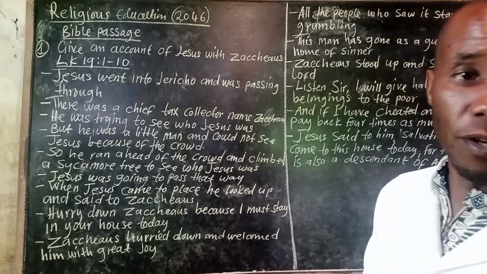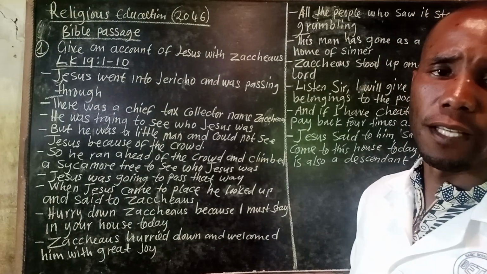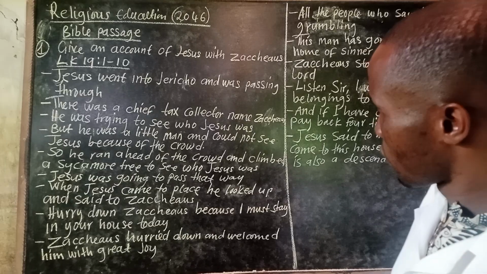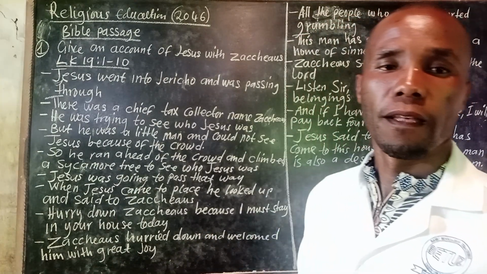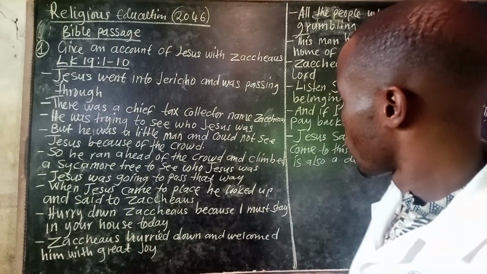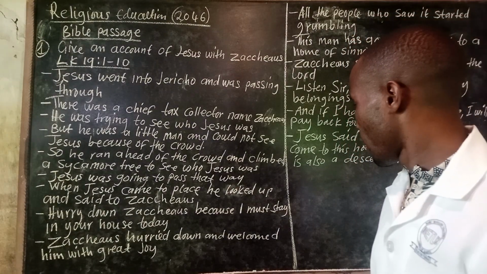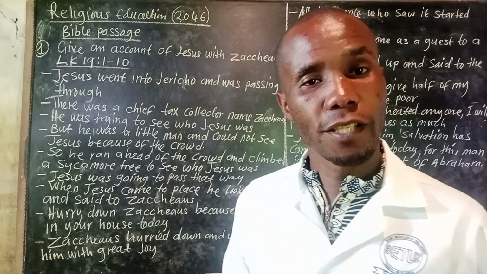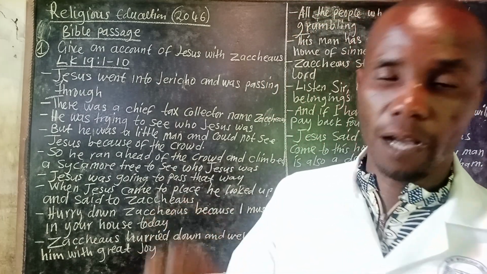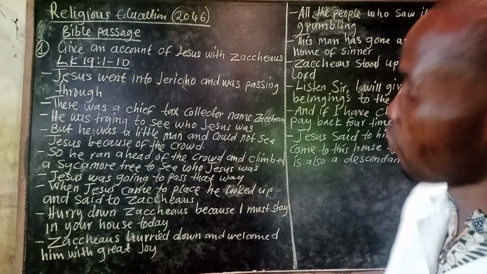Now imagine, this person really wanted to see Jesus, but Jesus himself told him to come down, that he was going to stay at his house today. Zacchaeus hurried down and welcomed him with great joy.